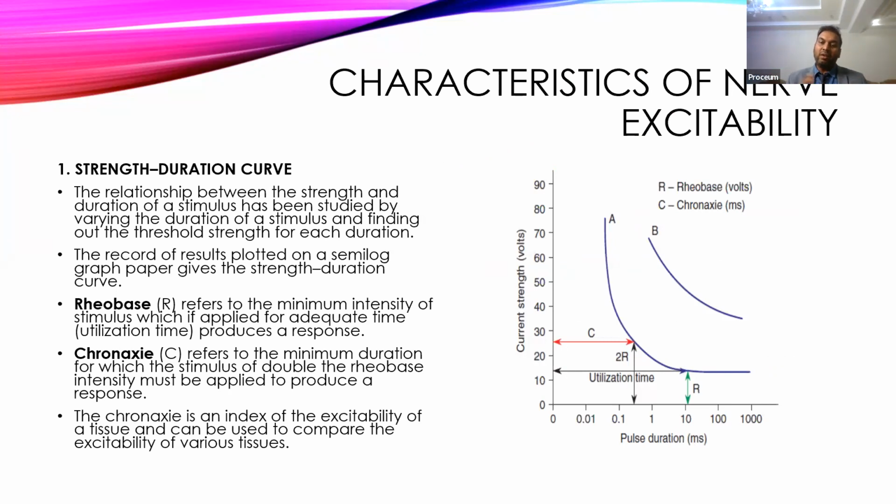सो हम स्ट्रेंथ बढ़ाएंगे और बहुत टाइम तक लगाते रहेंगे. So we start applying current strength from a very low stimulus, and we'll keep on stimulating, and we'll see whether the nerve is responding or not. If the nerve is not responding, then we'll keep on increasing the strength of the stimulus slowly. At one point we'll reach where, when we apply it for enough time, it will generate the action potential in that particular tissue.